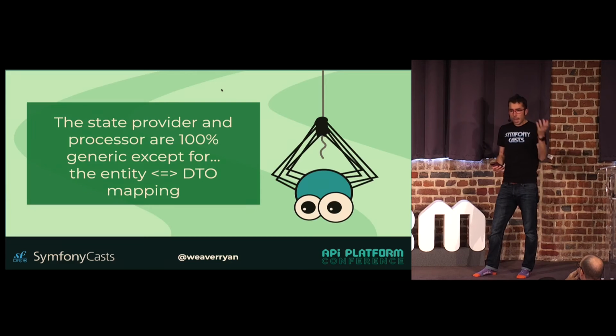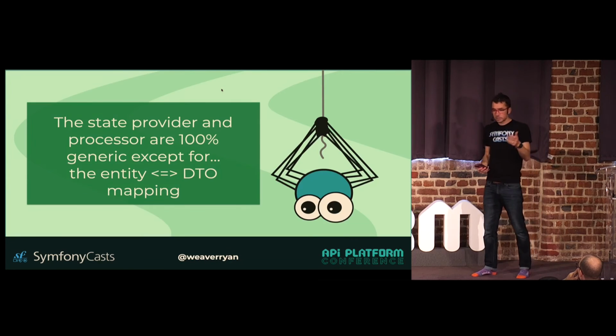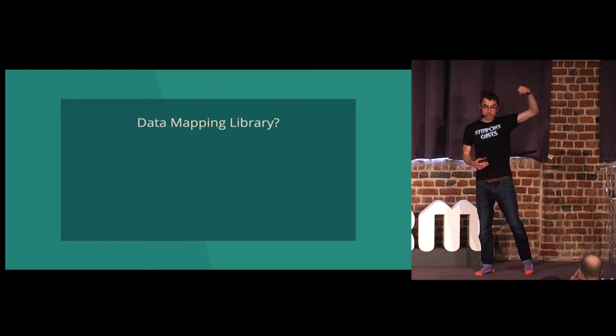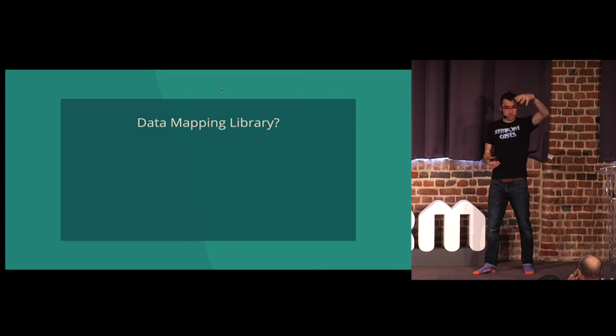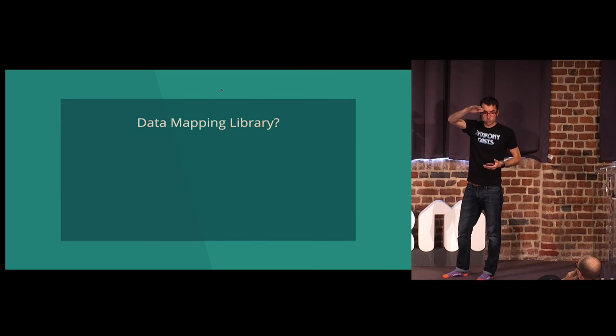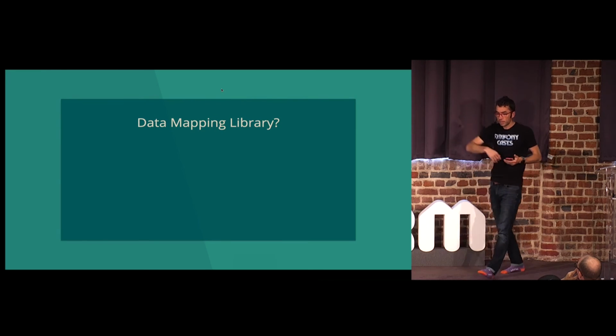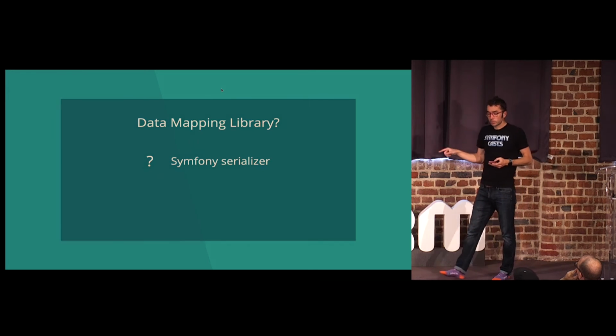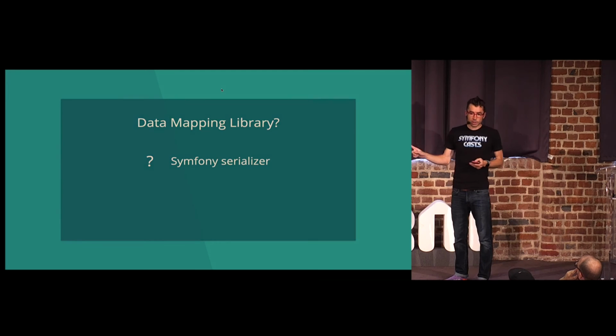Boy, that mapping between DTO and entity, that's just such a classic problem. So if we could abstract that out, then we could just have a processor and a provider that you just put on top of every DTO you have. Add state options, add your provider and processor pointing at these core ones, and then it will just work. So this part, when I was making our tutorial about this, is the part I struggled with.